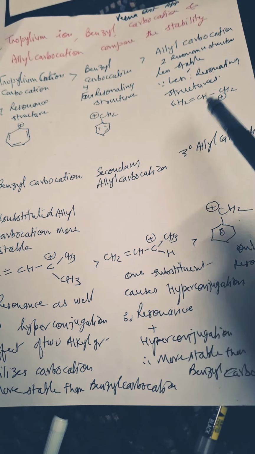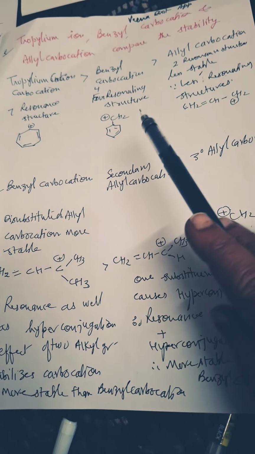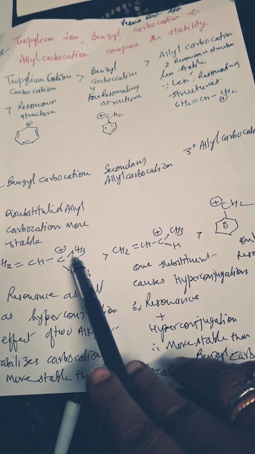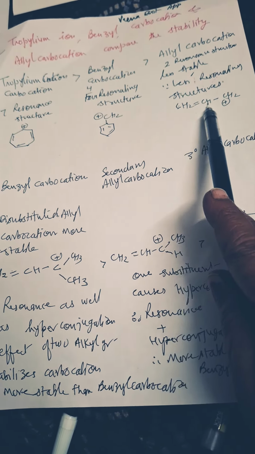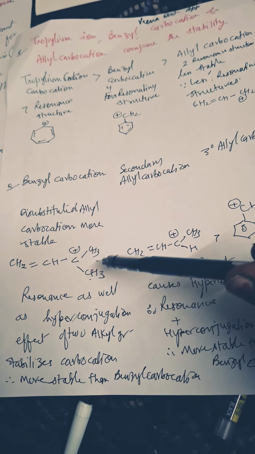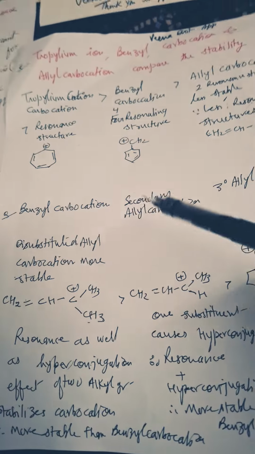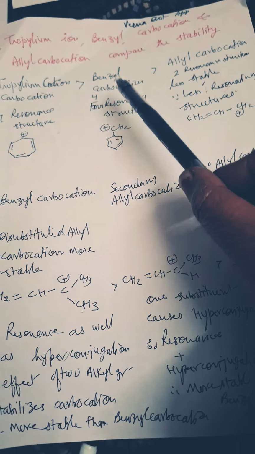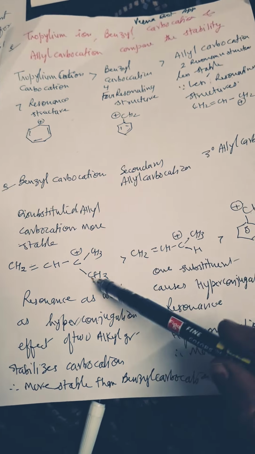See here, allyl carbocation is less stable than benzyl carbocation, but when disubstituted, that is 3 degree, while this is a simple 1 degree carbocation. Here 3 degree carbocation, this is 2 degree carbocation. So 3 degree allyl carbocation is more stable than benzyl carbocation. Okay, so in this way we can easily say that tropylium carbocation is more stable than benzyl carbocation, benzyl is more stable than allyl carbocation. Okay, and substituted allyl carbocations are more stable than benzyl carbocation.